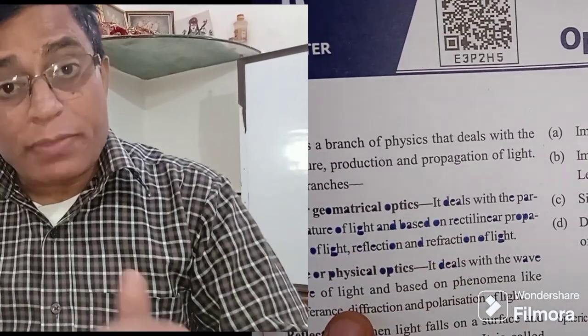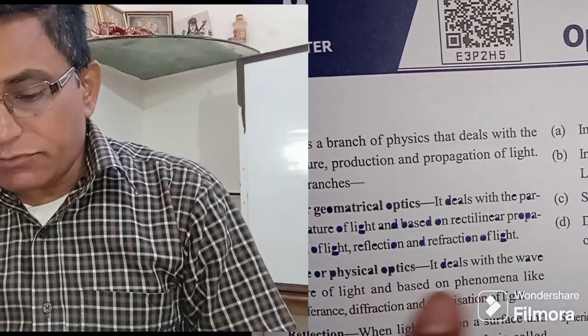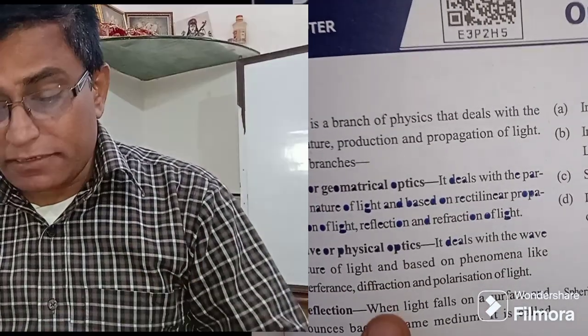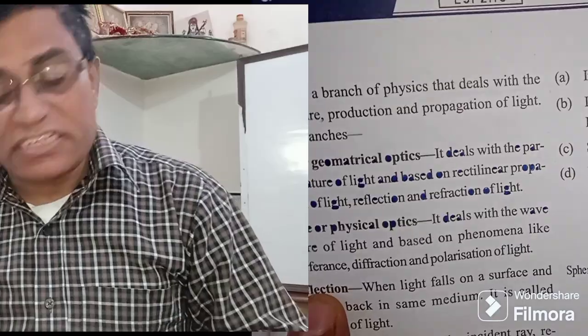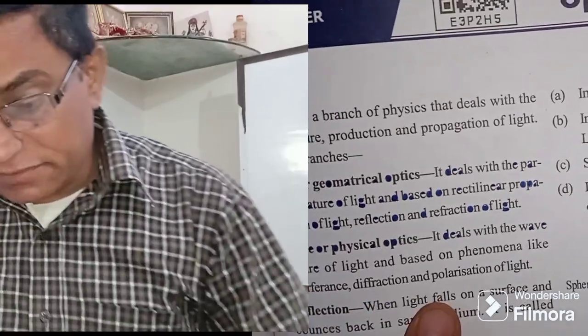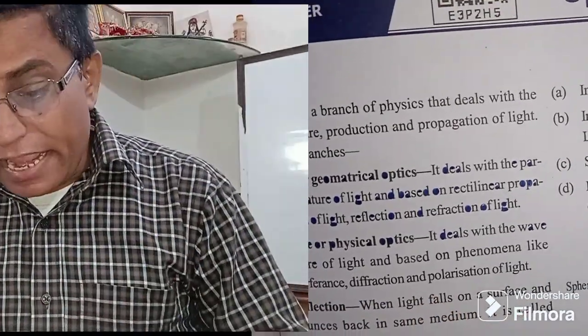Wave optics deals with the wave nature of the light and is based on phenomena like interference, diffraction and polarization. Reflection: when light falls on the surface and bounces back in the same medium, it is called the